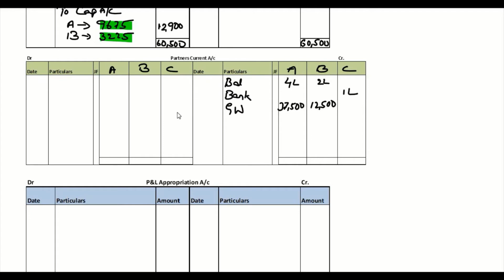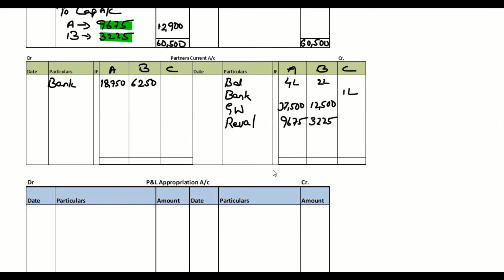Then the old partner is withdrawing half of their goodwill, so bank account on the debit side 18,750 and 6,250. Then we have revaluation account balances, 9675 and 3225.